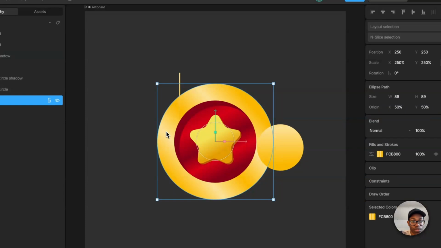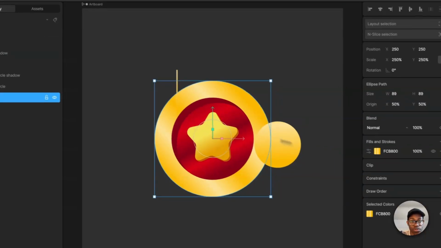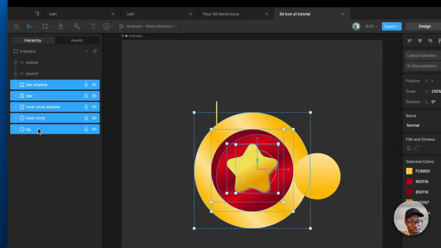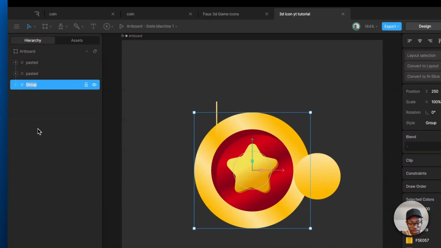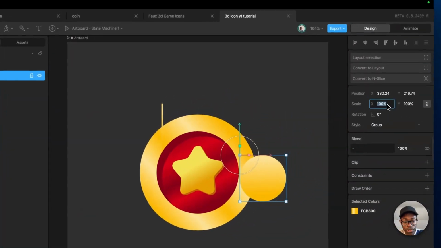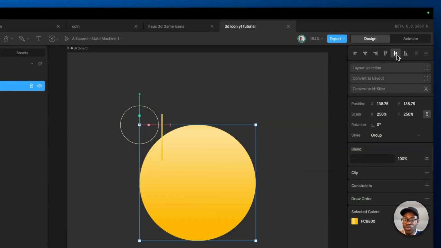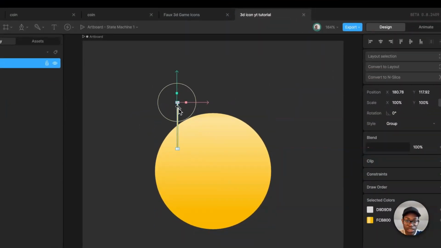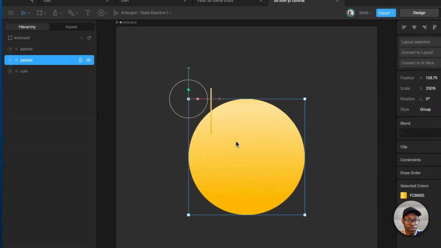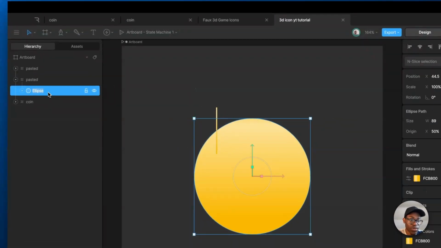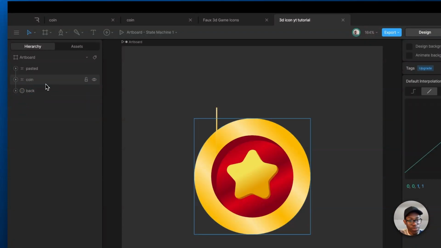Secondly, remember that we also moved the whole thing 250. So we're going to get all this first. Ctrl G, and call it coin. And then we'll get this one, give it 250, secret magic to get it big like Mario. Mario Luigi. And call this, what do you call it? Yeah, you know, call this the back. And bring it out of this thing. Pasted, you can delete that.